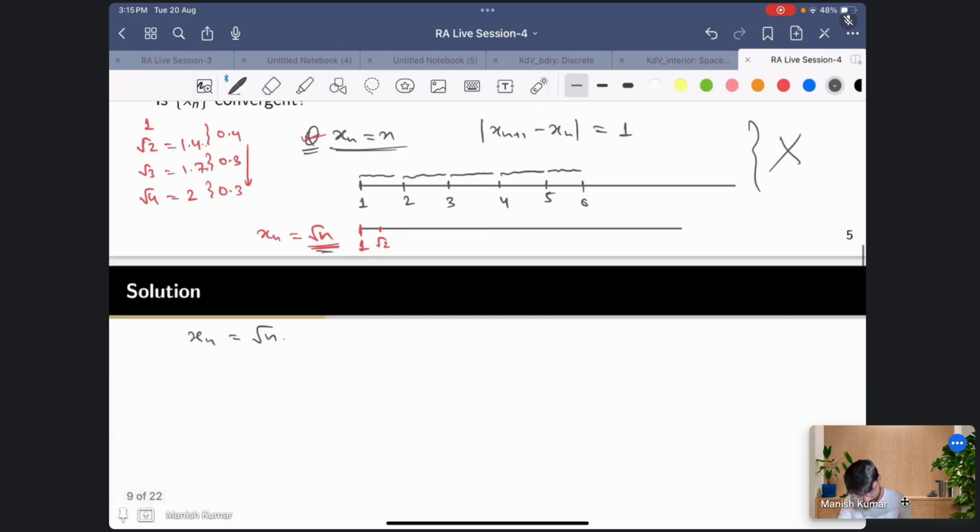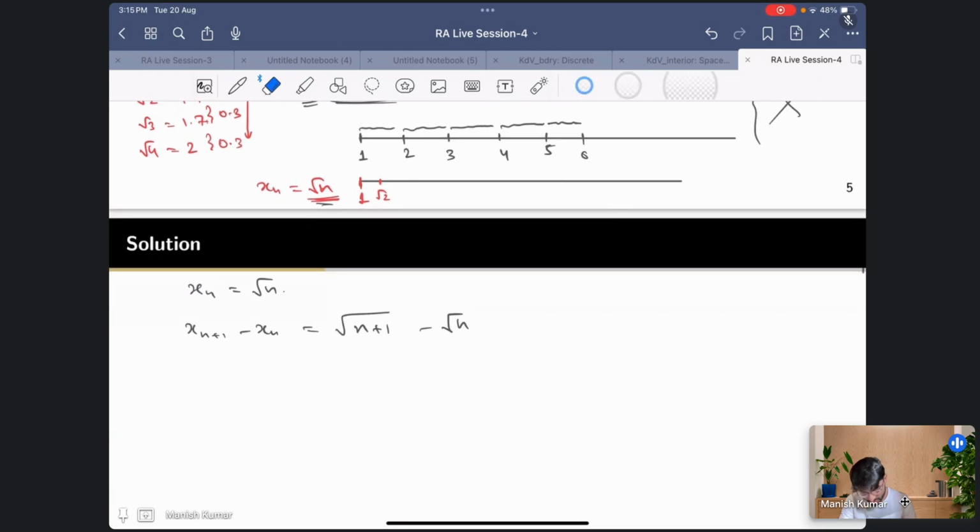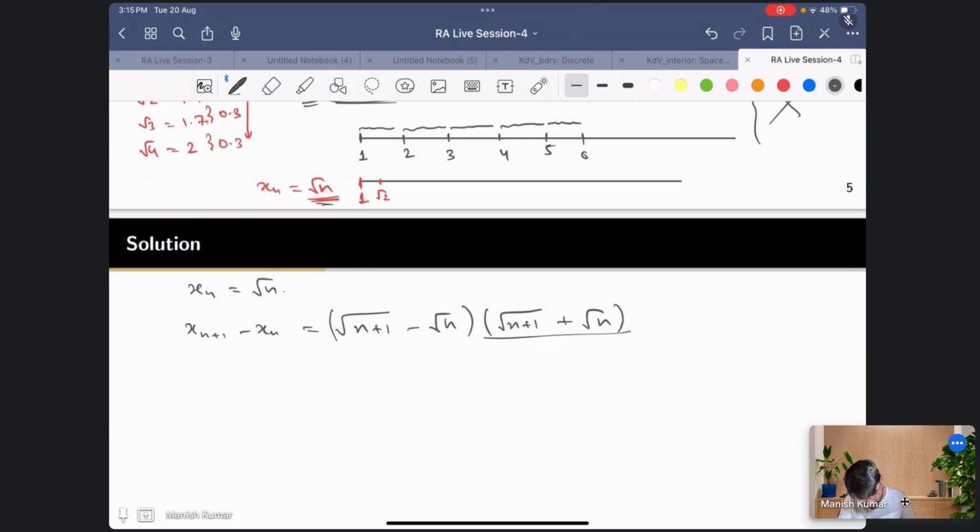Okay. Now let us try to compute what is the difference. So this is root n plus 1 minus root n. Now how do you usually try to solve this? So we'll try to rationalize it, right? So it's the best thing. So now I'll multiply it by root n plus 1 plus root n upon root n plus 1 plus root n.